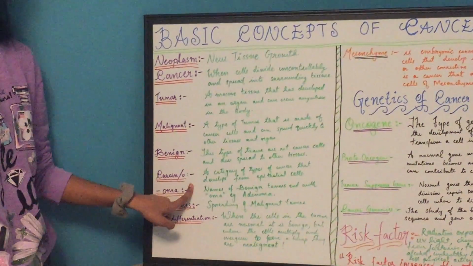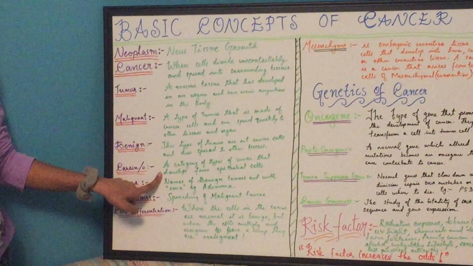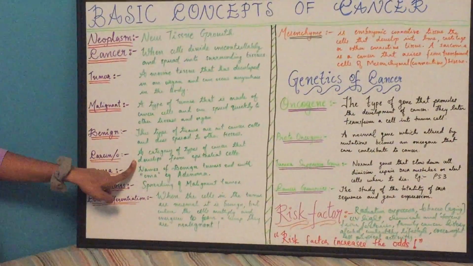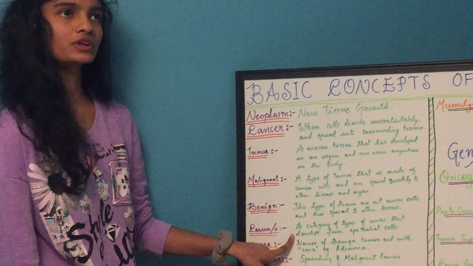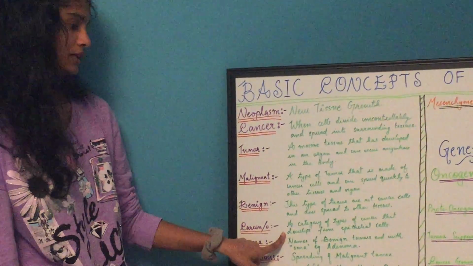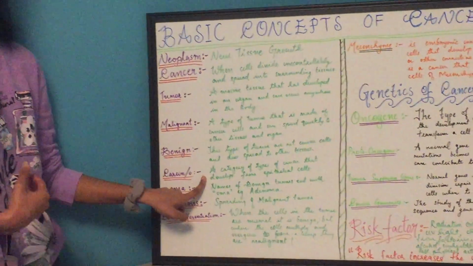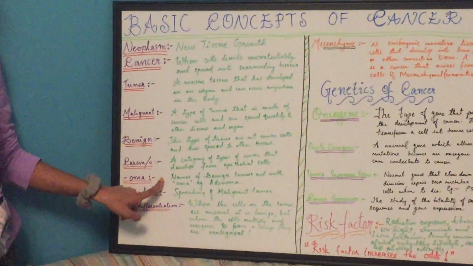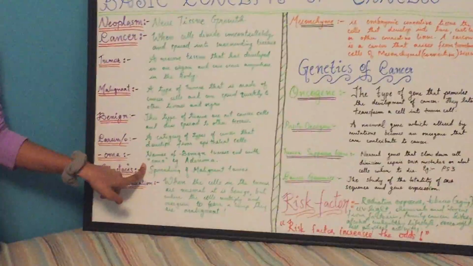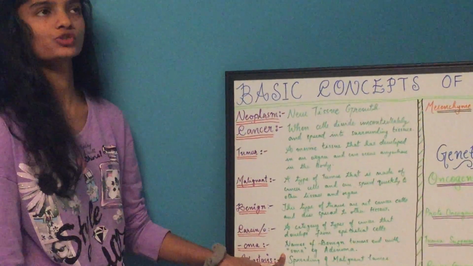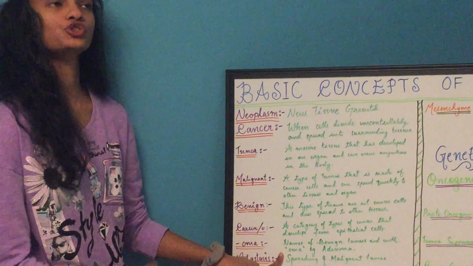Next one I have is carcinoma, a category of types of cancer that develops from epithelial cells. Epithelial cells are like skin cells, blood vessels, or our urinary tract. Those are epithelial cells, and carcinoma is basically anything that affects those types of cells. Names of benign tumors end with oma. Example, adenoma, osteoma.